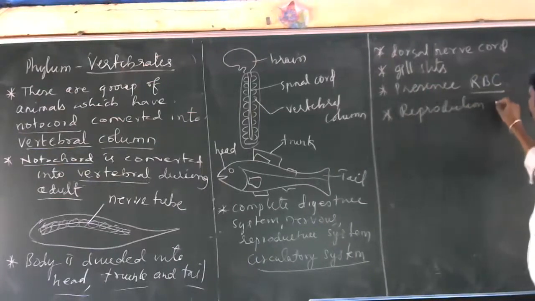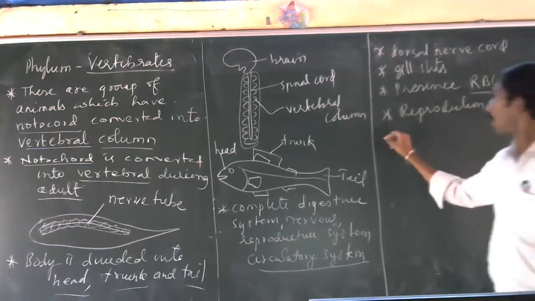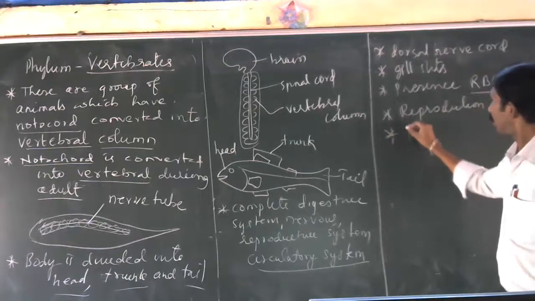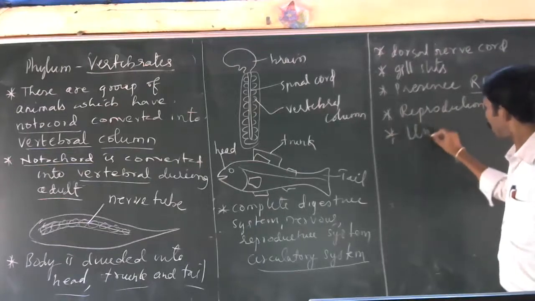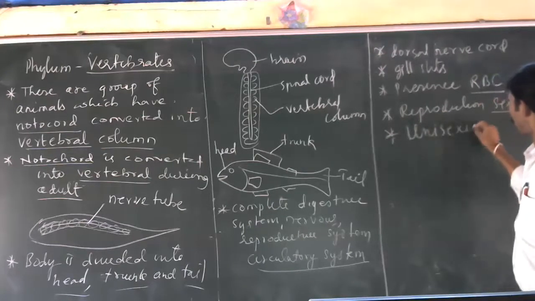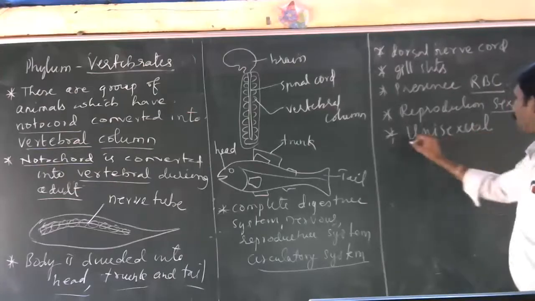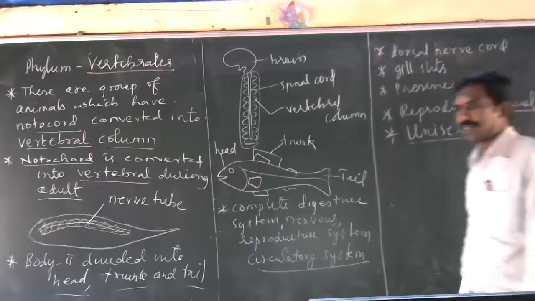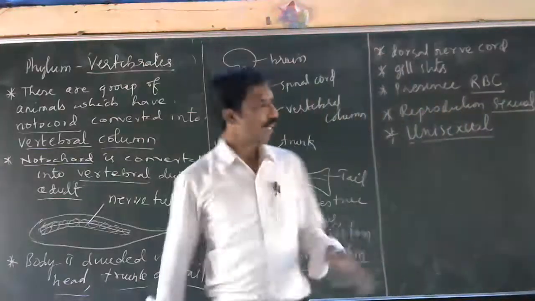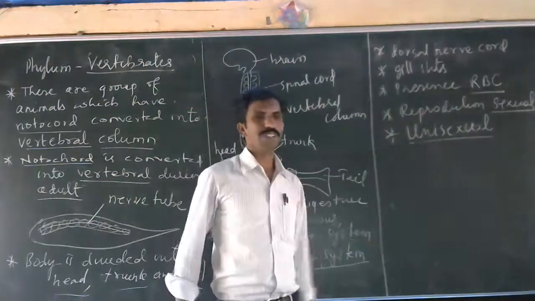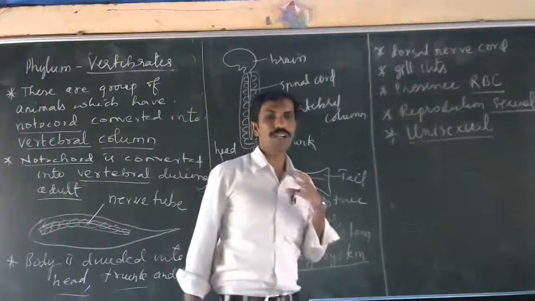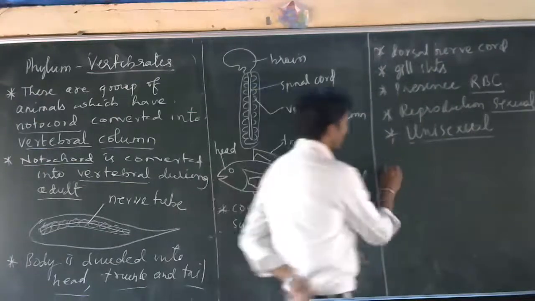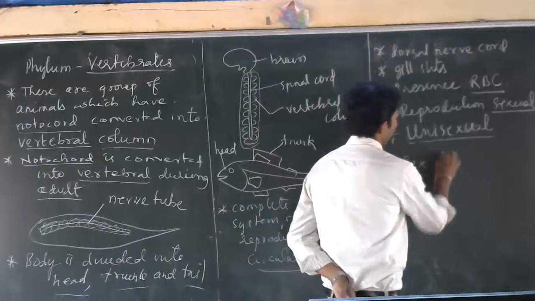Reproduction happens by the sexual method, because these are unisexual animals. Unisexual animals means they have only one set of sex organs in the body. That is called sexual dimorphism.